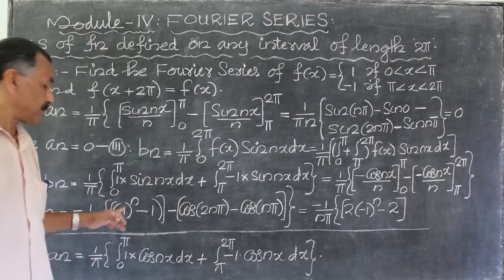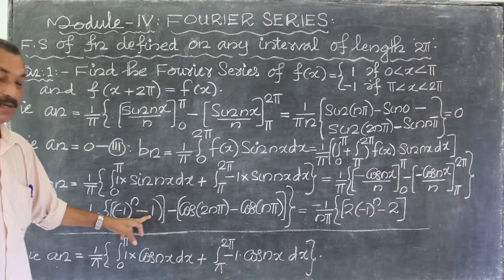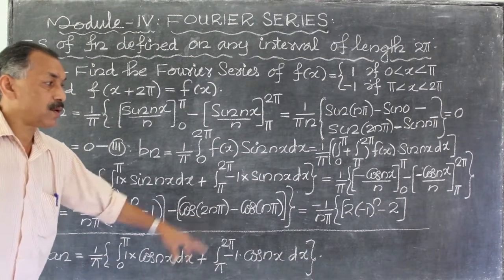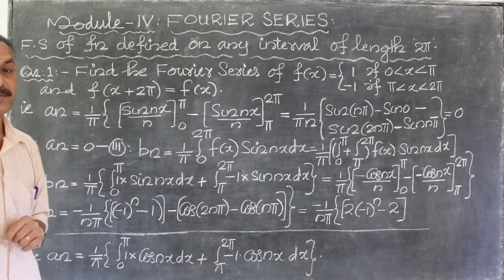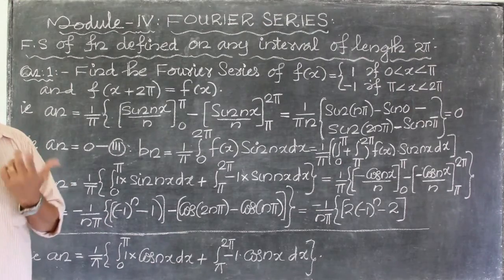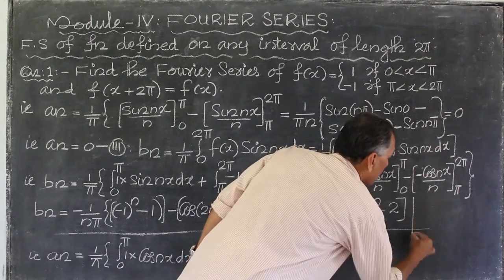Minus 1 raised to n, plus minus 1 raised to n, 2 into minus 1 raised to n. This is minus 1. Cos 2nπ. What is cos 2nπ? Cos 2nπ is equal to 1. Cos 2π, cos 4π, cos 6π, etc. is equal to 1.